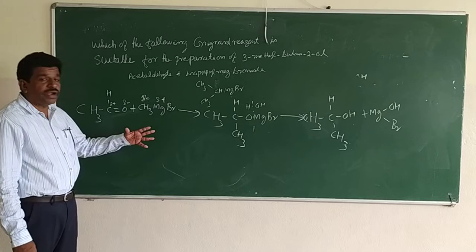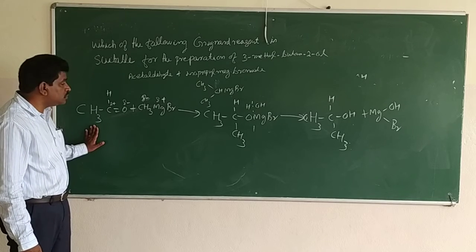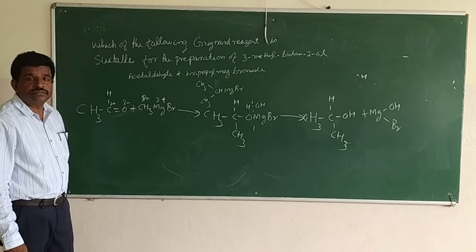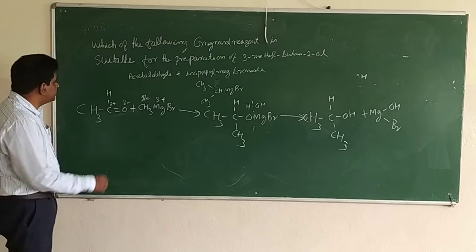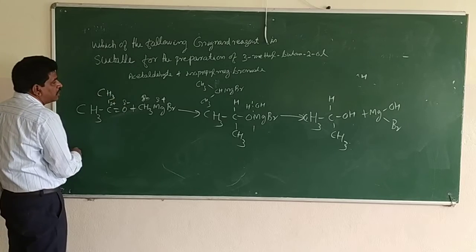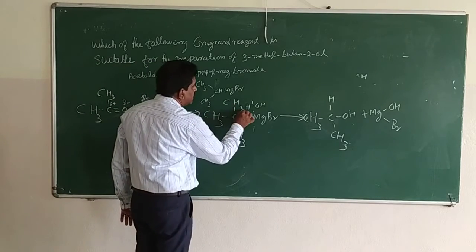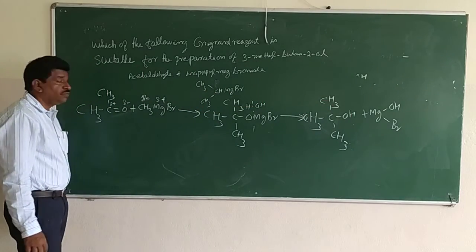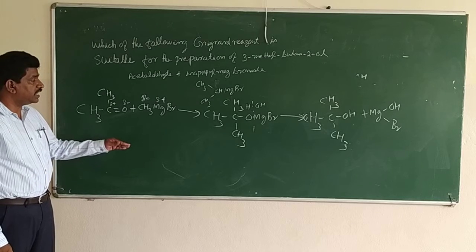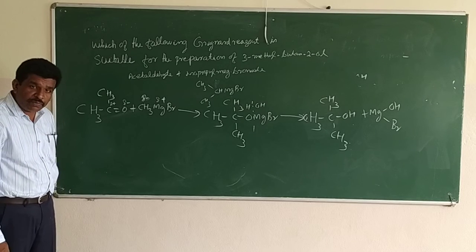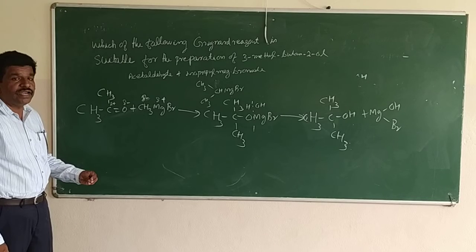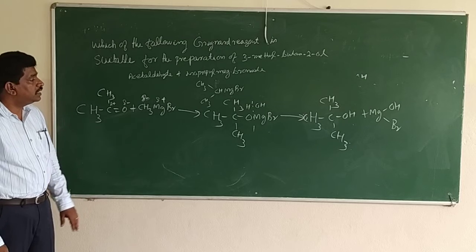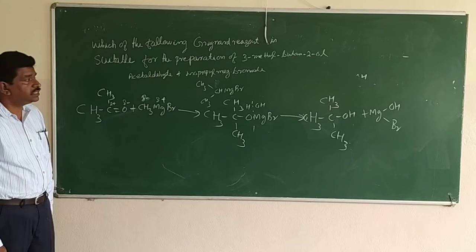Other than formaldehyde, any aldehyde you use, the product formed will be a secondary alcohol. And instead of this H, if I make this a ketone, the product formed will be a tertiary alcohol. So formaldehyde with Grignard reagent followed by hydrolysis will give a primary alcohol. Other than formaldehyde, any aldehyde gives a secondary alcohol, and ketones will give a tertiary alcohol.